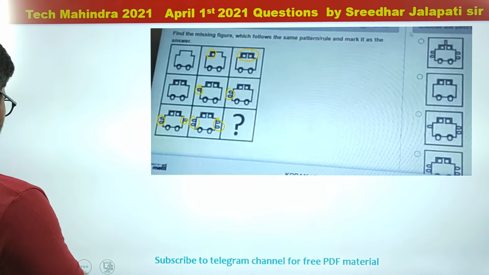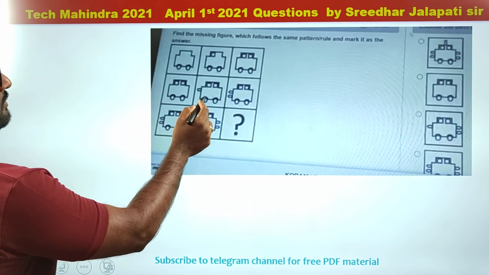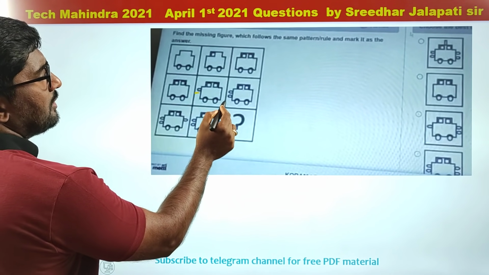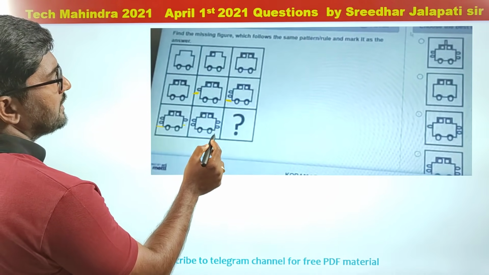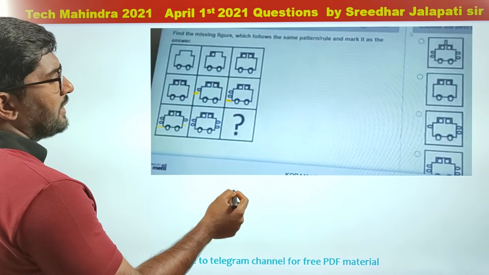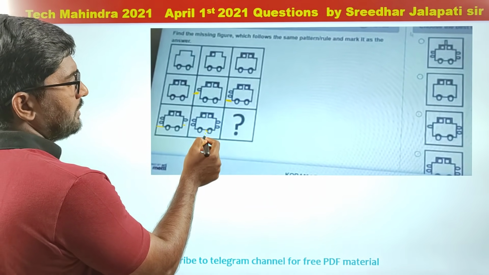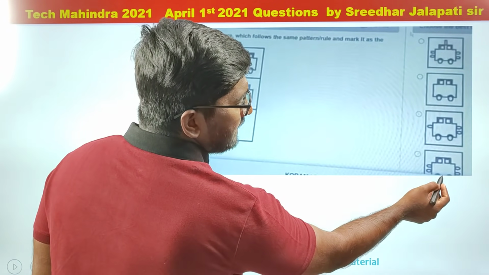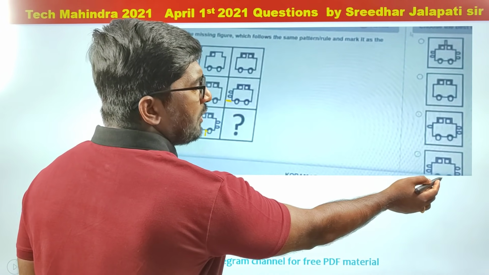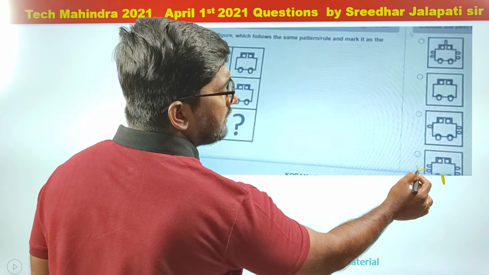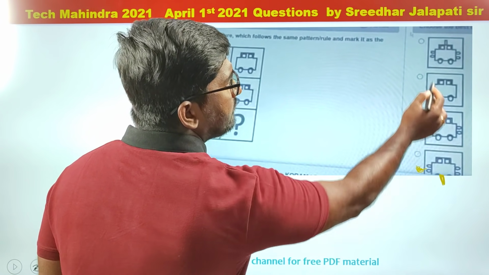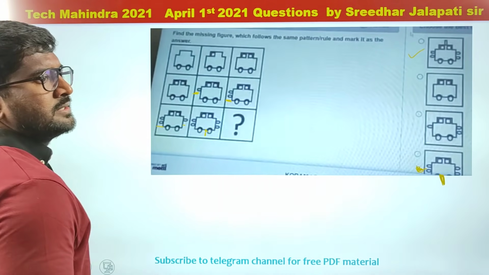So if you see clearly, from here onwards in every box one extra dot line is getting added. 1, 2 here, then 3 here, 4 here, next should be 5. And that should be below. So I think option 5. I don't have the question exactly. If option 5 has this dotted line below, that is the answer. If option 5 doesn't have this dotted line, then the first is the answer. Right? You can check it.